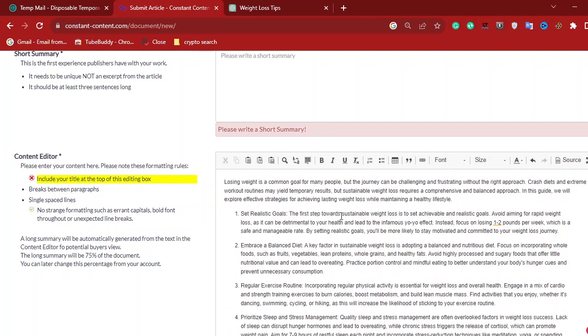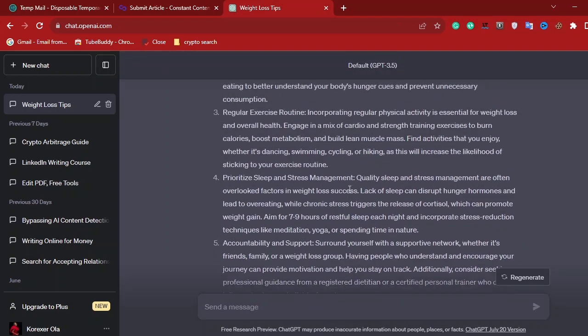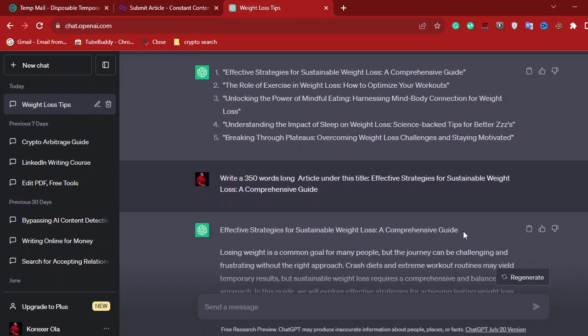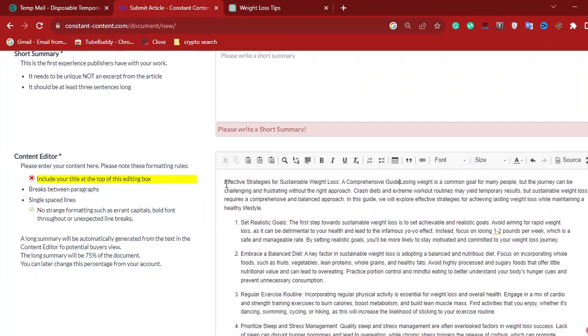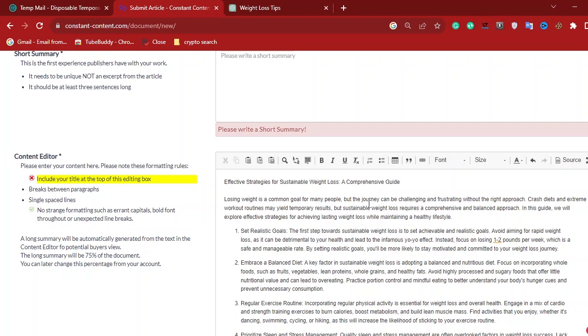And mind you, we have to include the title of the article. So what is the title of the article? This is it. I copied it, then I paste it at the top. That is the title of the article before I paste the real article.